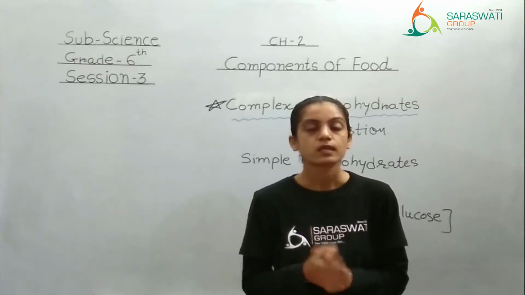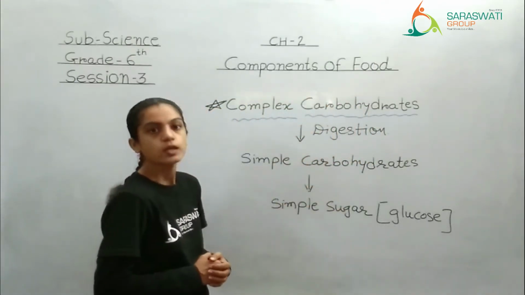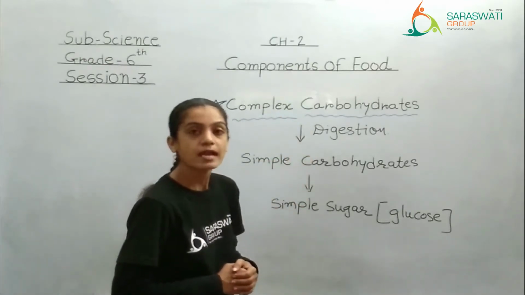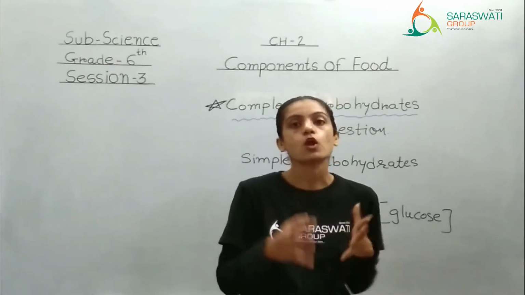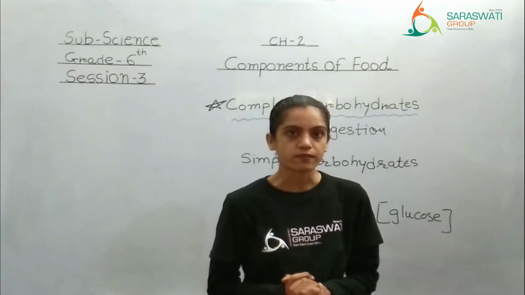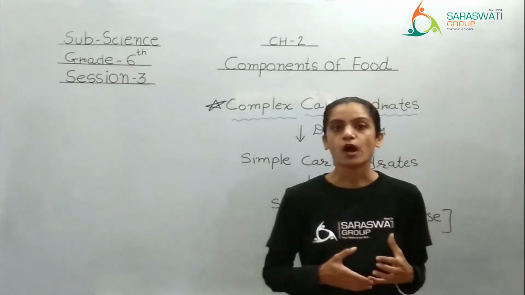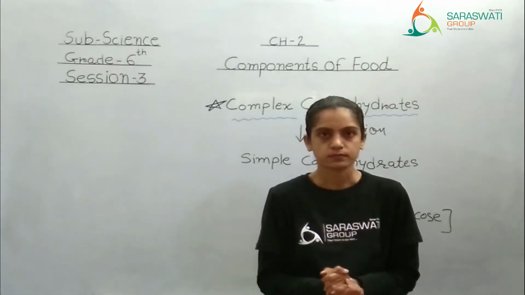Clear till here? Now kids, I have explained the process. It is a 3-step process, and just because it is a longer process than the digestion of a simple carbohydrate, we can say that food containing complex carbohydrate takes a longer time to get digested.